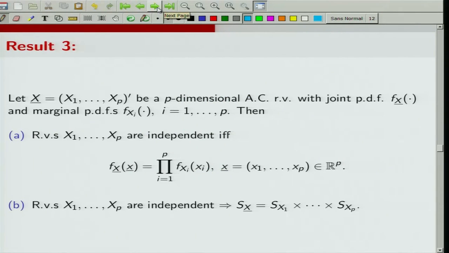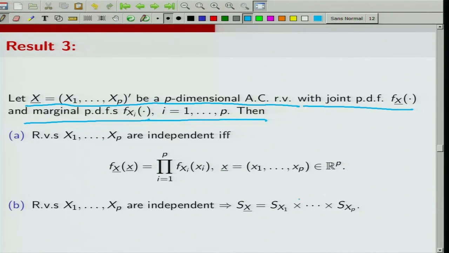Now, let us do this result. We proved a similar result in the case of discrete random variables. So, we have a similar result for absolutely continuous random variables. Let X = (X1, X2, ..., Xp) be a p-dimensional absolutely continuous random variable. Suppose their joint PDF is f_X and marginal PDFs are f_Xi, so that means Xi has a marginal PDF f_Xi. Then X1, X2, ..., Xp are independent if and only if their joint PDF can be written as the product of marginals.